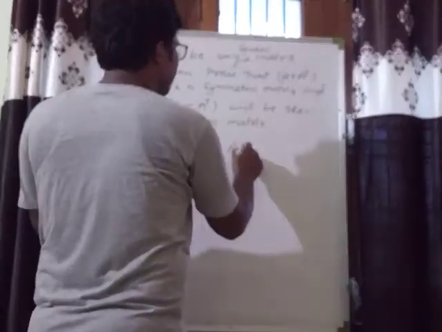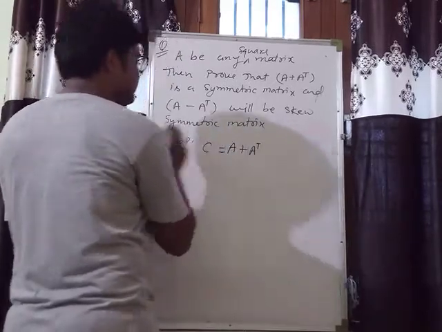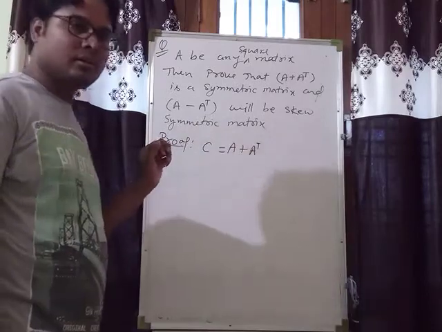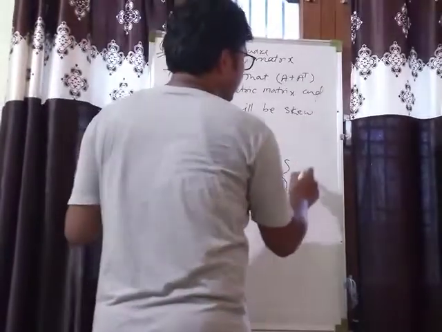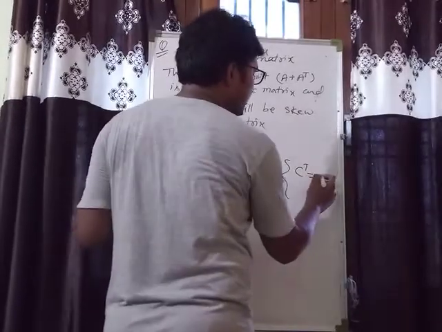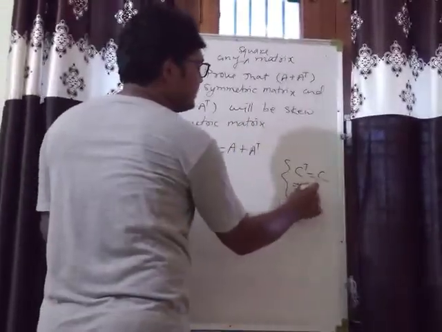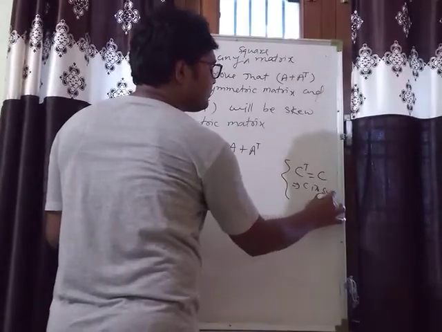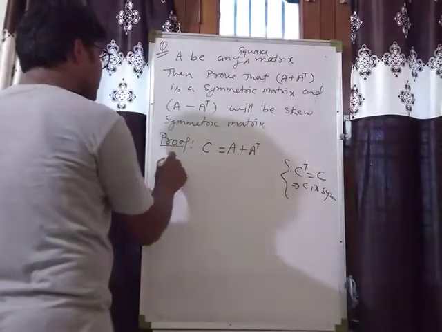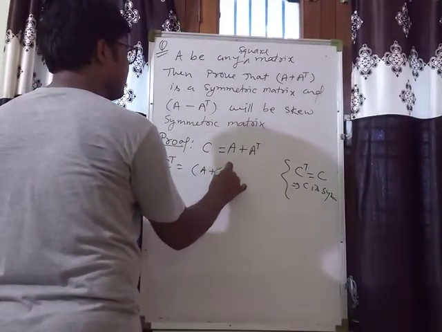Consider A plus A transpose and suppose this is matrix C. If we succeed to prove that C transpose is C, then in that case C is symmetric. Symmetric हो जाएगा, तो हम C transpose अब find out करें, that is A plus A transpose whole transpose.